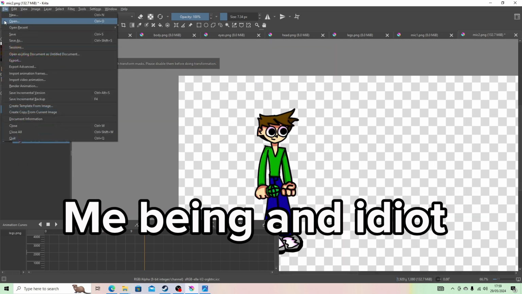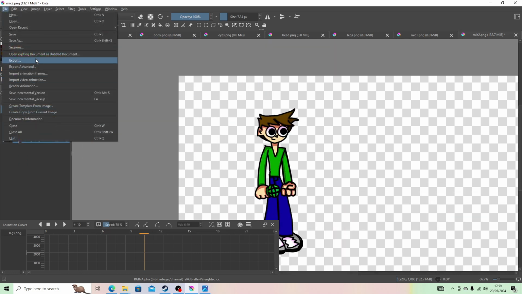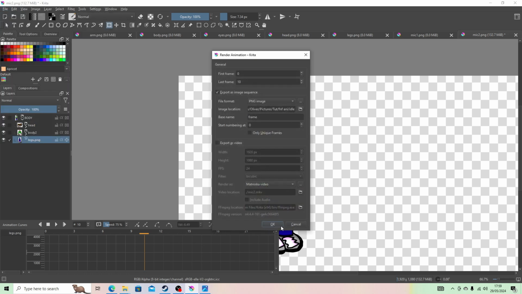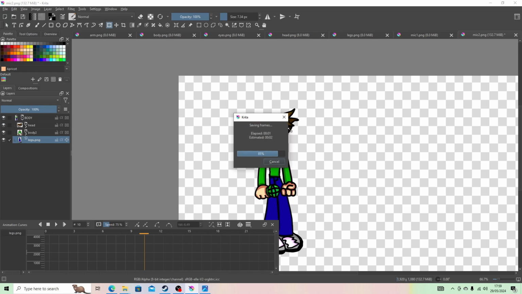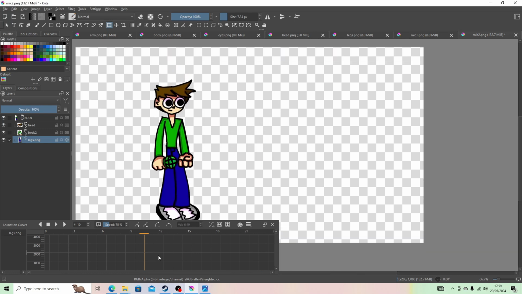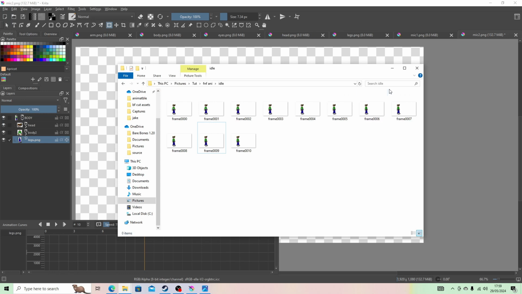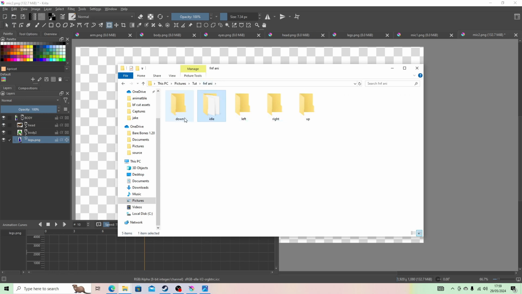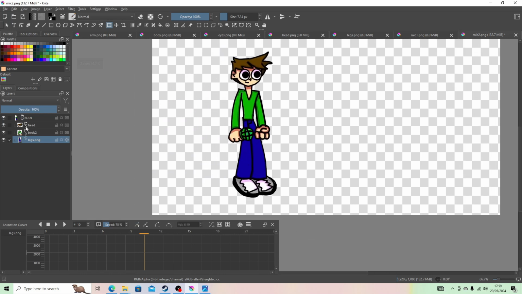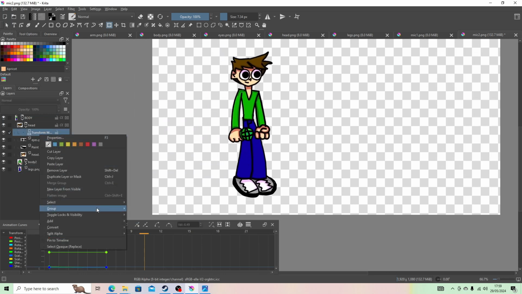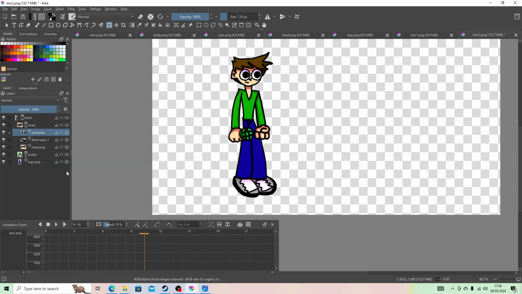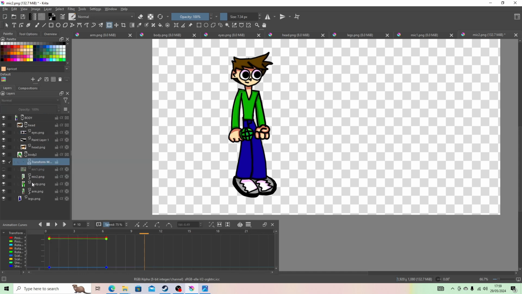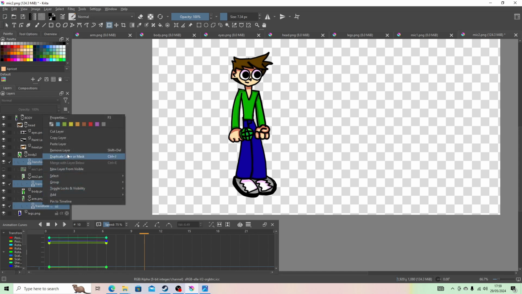We can leave it how it is. We can fix this in editing, I guess. I mean, don't be an idiot like me and move it all the way over here. Okay. Now that that animation's finished, if we go into the idle, there we have all the frames. Now then, I'm going to do the left frame first, so we can delete the transform. I would remove all the transform layers, as it makes it super easy to do.